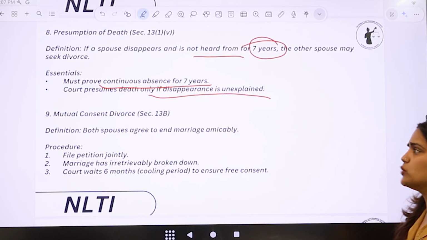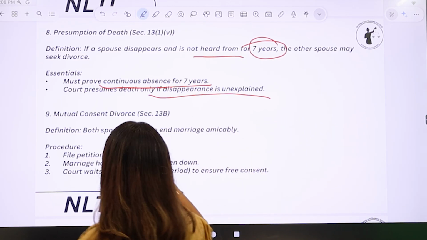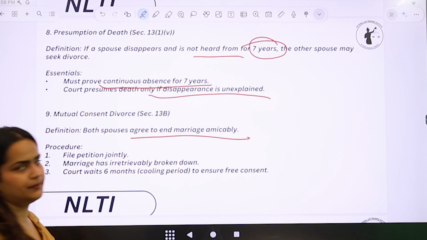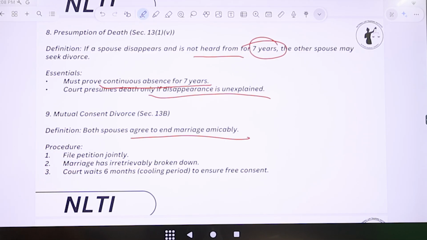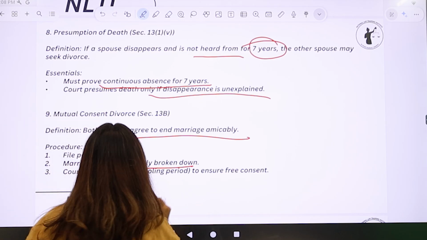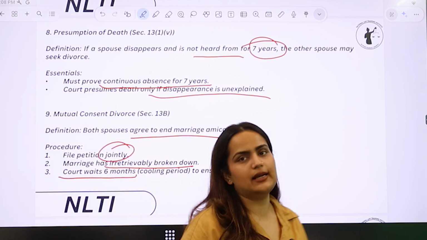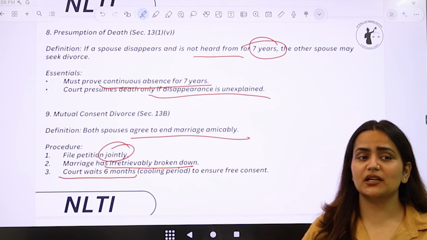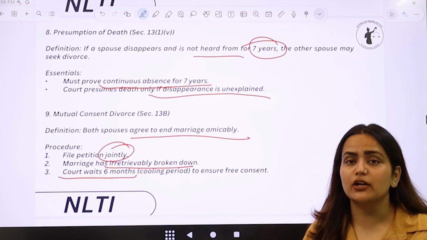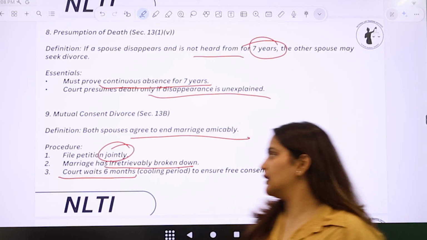Then the next one is mutual consent divorce. Mutual consent क्या होता है? जहाँ पे both the parties agree to end their marriage amicably. That is in a friendly manner, right? Now, the procedure here is that they have to file the petition jointly. Marriage has irretrievably broken down and the court waits 6 months. That is the cooling period to ensure free consent. The court still gives them 6 months to reconcile and try to check whether they actually want to get their marriage dissolved or not.